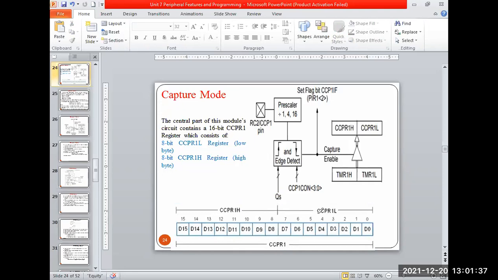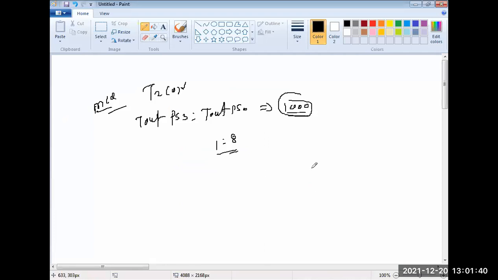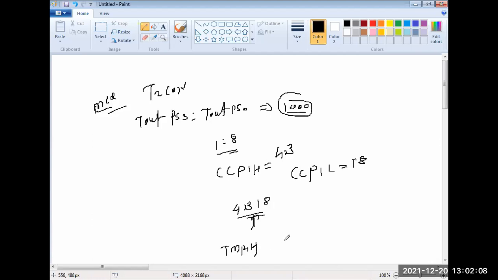If I store a value, for example, 4B in CCPR1L and 18 in CCPR1H, the total value will be 4B18. Once this capture value is copied into the capture registers, it is compared with Timer1 H and Timer1 L. Unless the timer value reaches this stored value, it will not generate the interrupt.